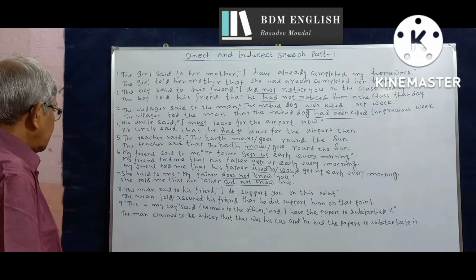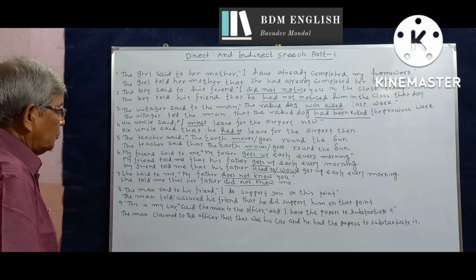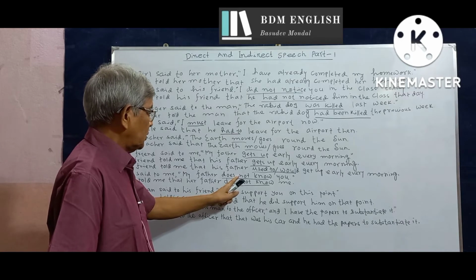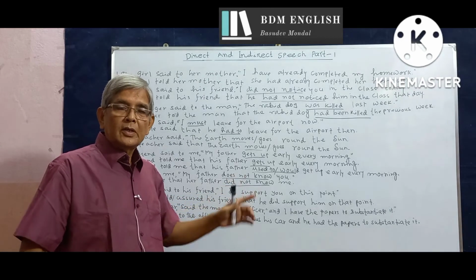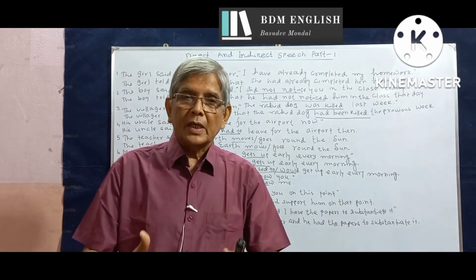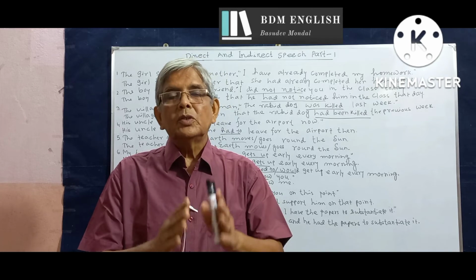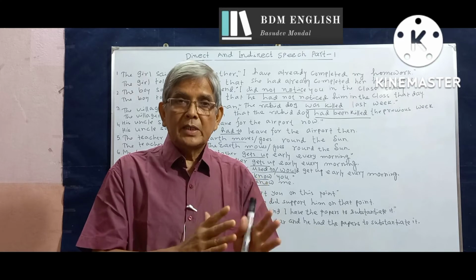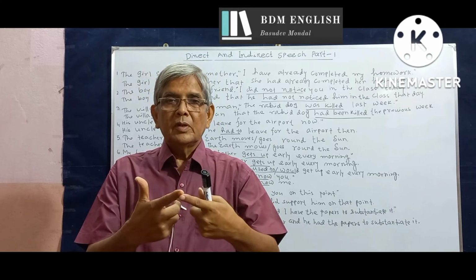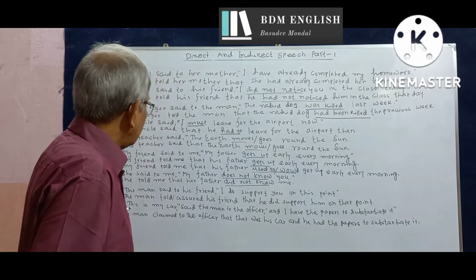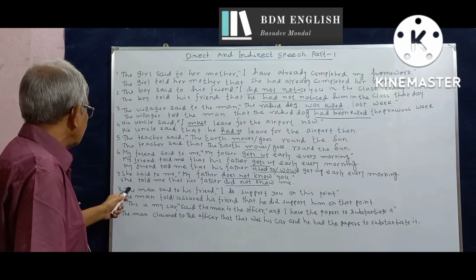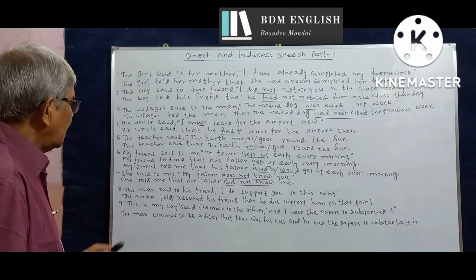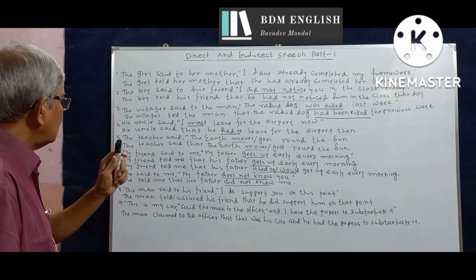Number 7, she said to me, my father does not know you. This is a negative statement. Does not know. In the simple present tense active voice, naturally it turns into past simple tense active voice in the negative form. So does not turns into did not. Similarly, do not in the active voice turns into did not plus the base form of the main verb. Therefore, the answer in the indirect speech is, she told me that her father did not know me.